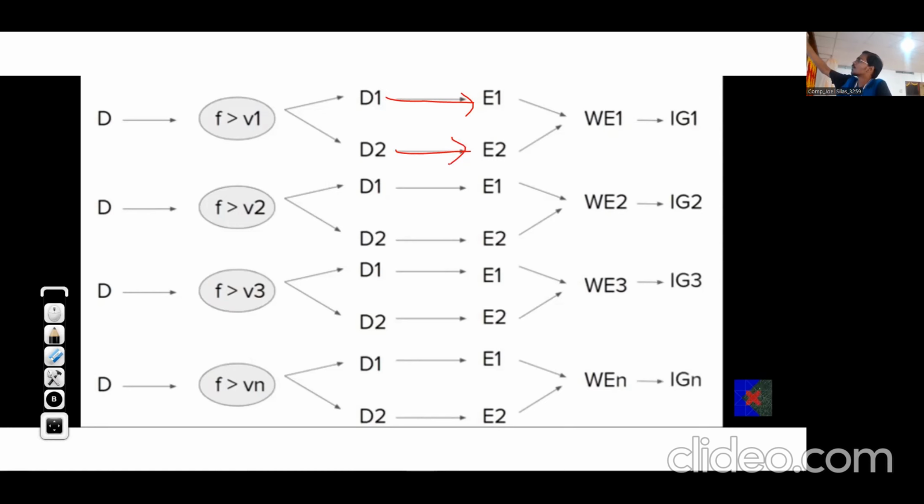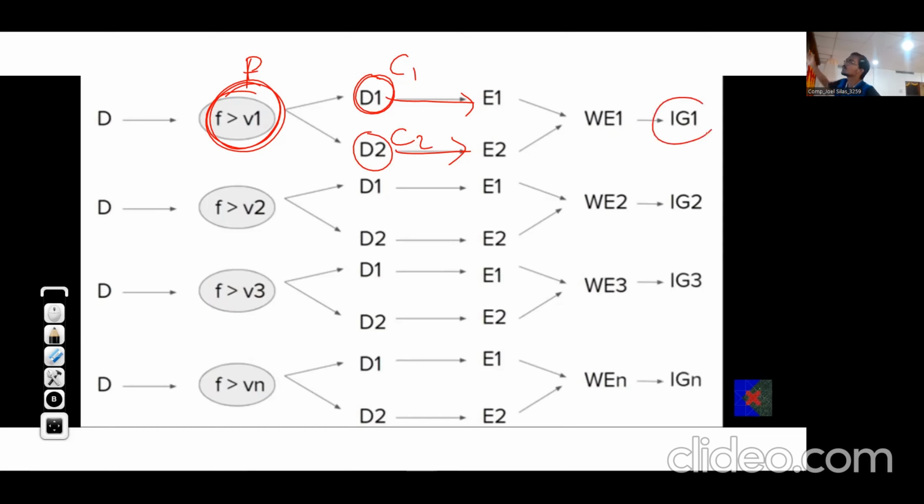We'll calculate entropy of the parent and entropies of the children. So this is the condition, and these are the branches that are formed. So suppose these are children. So entropy of parent minus weighted average entropy of children, summation of that, we are going to find out information gain. We know how to find information gain. The formula is change in entropy or change in Gini index.